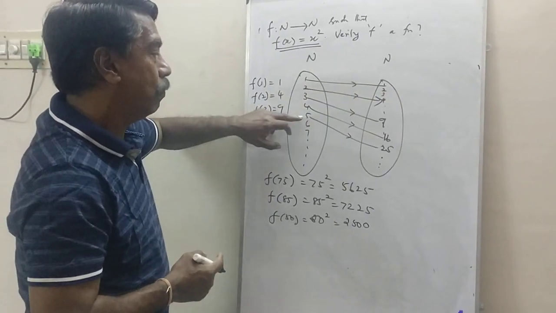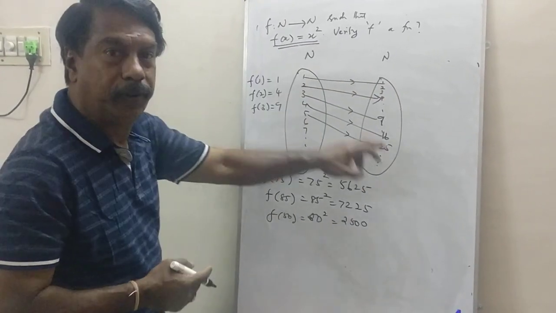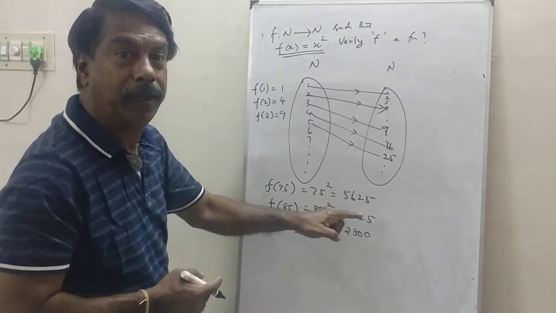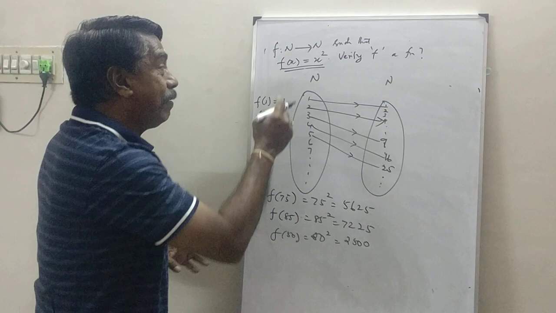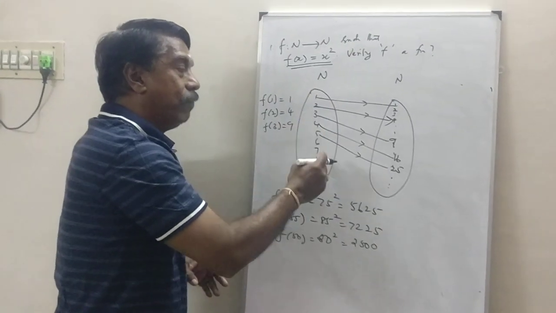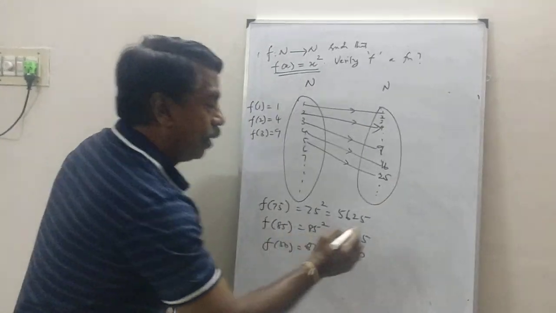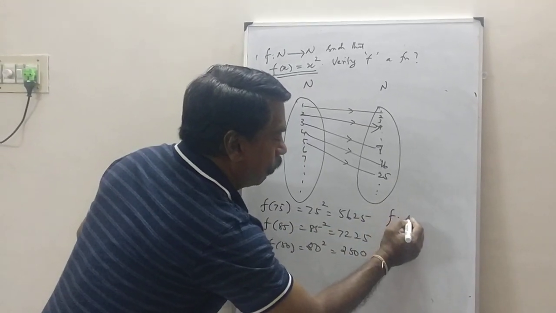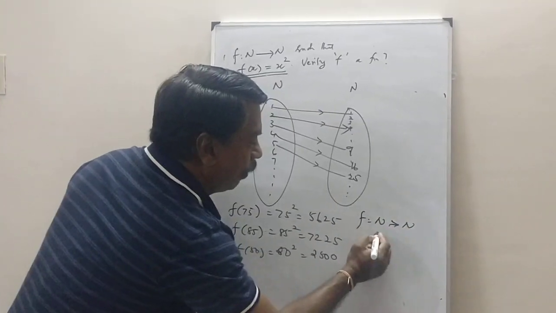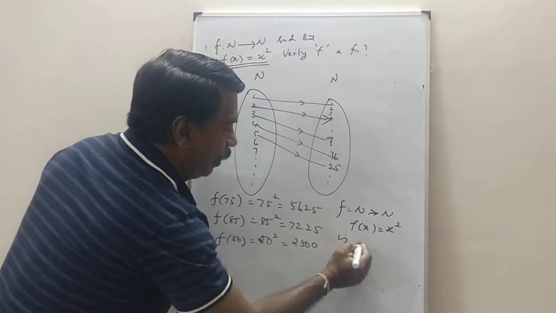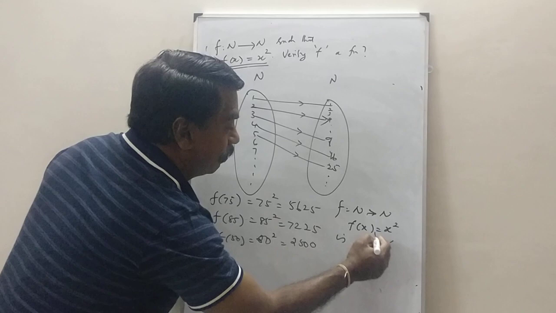Definitely no. Image of 5 is only 25. Image of 75 is only 5625. Therefore, each element of N will definitely have an image here in this N. Therefore, f from N to N using the function f of x is x squared is definitely a function.